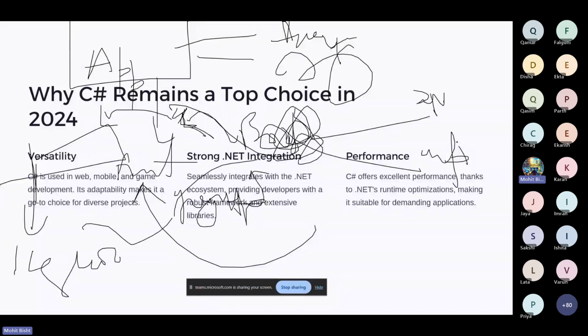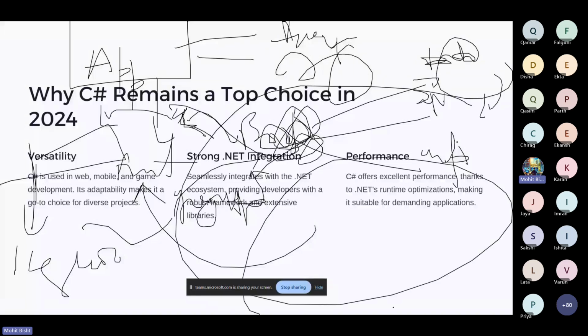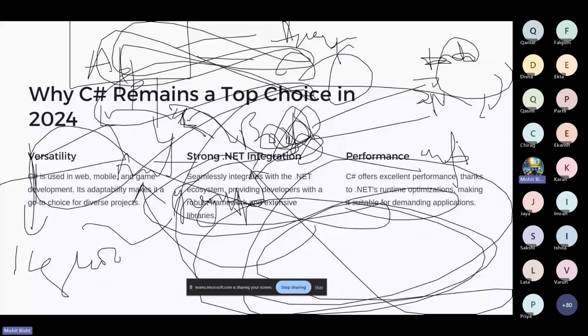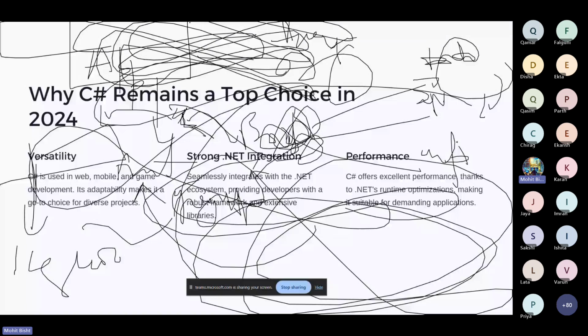From that, it will go to the backend, call the API, and store the address in the database, right? All these hassles and integrations are very difficult to do. Not difficult exactly, but if you are a beginner creating a project for the first time, it could be difficult. But more or less, if you are using C sharp, it is a seamless integration, so you can integrate all these things.